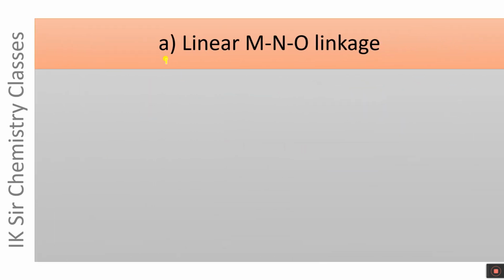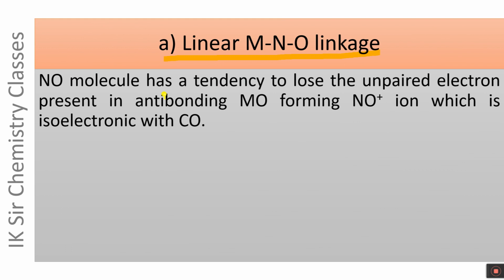First of all, we will see linear MNO linkage in metal nitrosyls. NO molecule has a tendency to lose the unpaired electron present in the anti-bonding MO, forming NO plus ion, which is isoelectronic with CO. CO molecule contains 14 electrons, 6 plus 8.